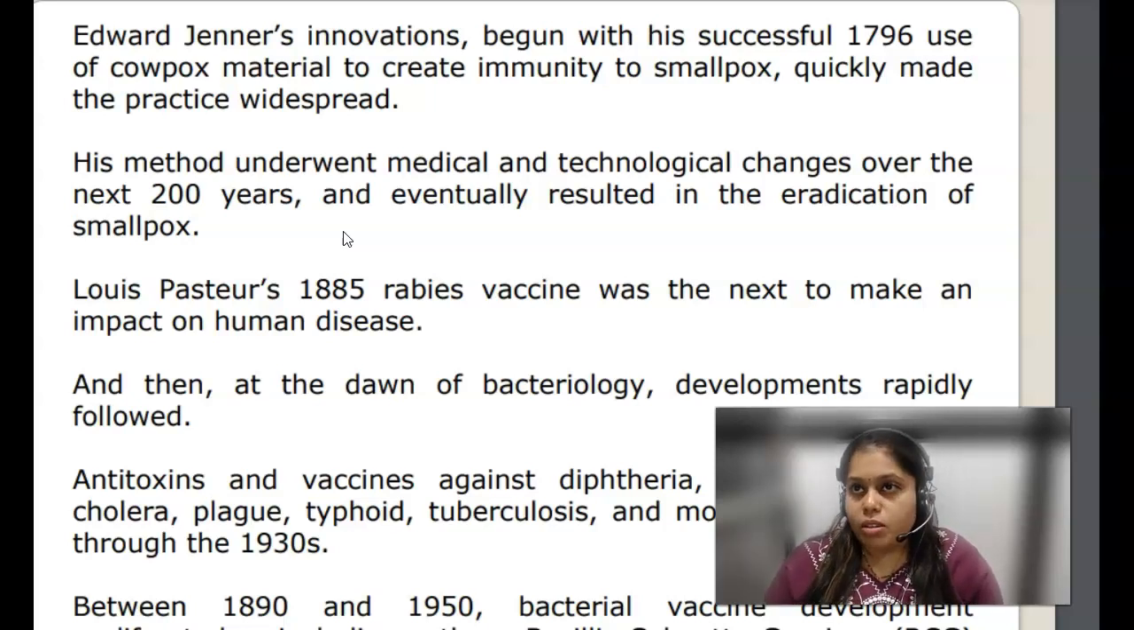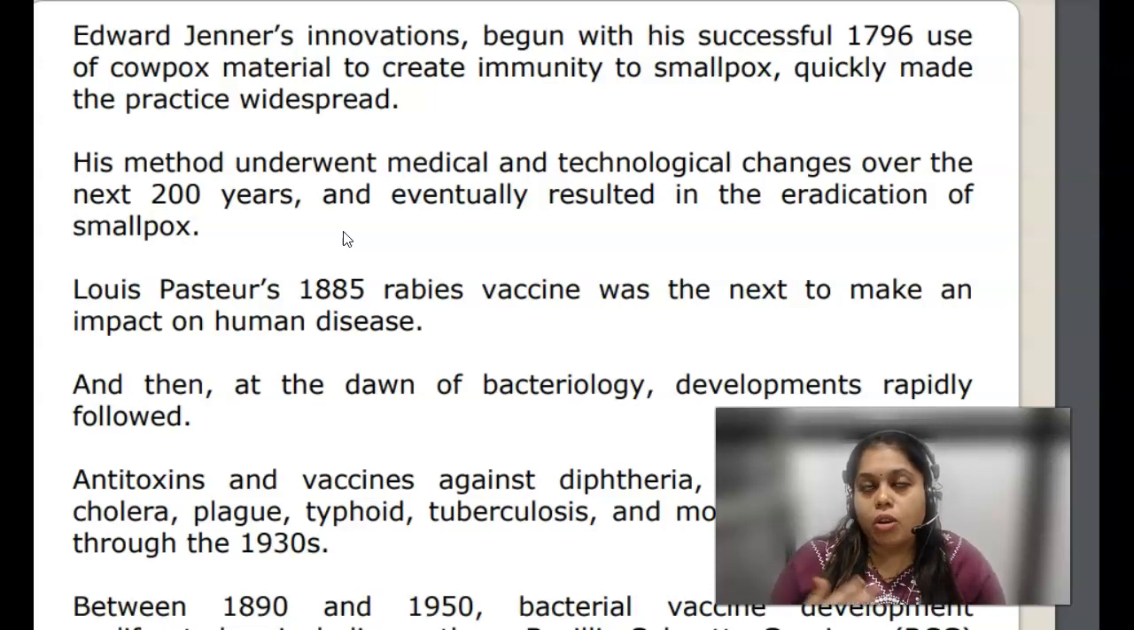So he noticed that the people who were affected by cowpox didn't get smallpox. So he noticed that there could be a certain connection between cowpox and smallpox, so he started gathering information about it. What did he do?